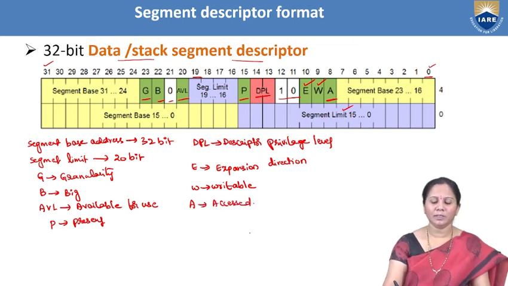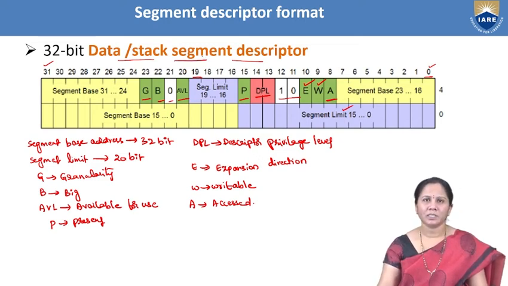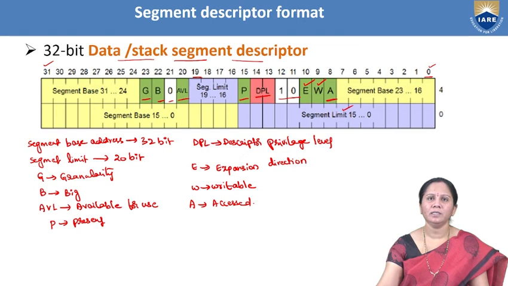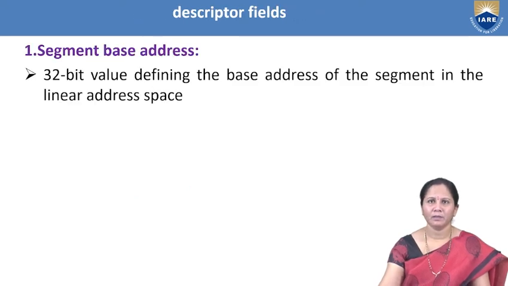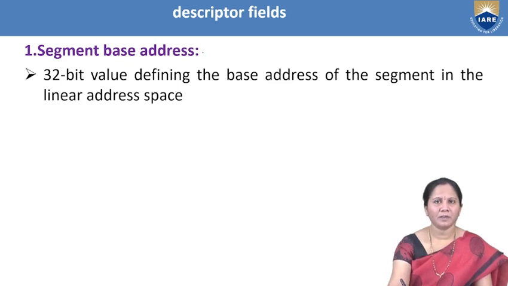So all these are the different bits that are available in the code descriptor as well as the data and stack segment descriptor. Now we will see the function of each bit present in these descriptor tables. As we have seen in the format of both, the segment base address is a 32-bit value.